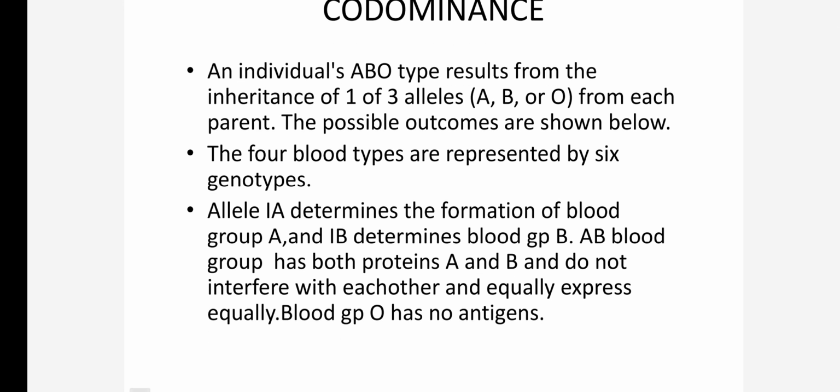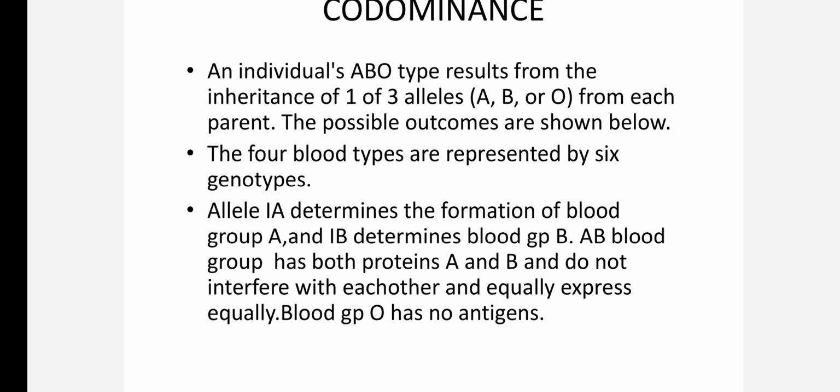Any person having a blood group has one particular type of antigen, and against the different type, antiserum. Inheritance is of one of the three alleles, A, B or O, from each of the parents. So there are a total of 6 genotypes which express these four blood groups.